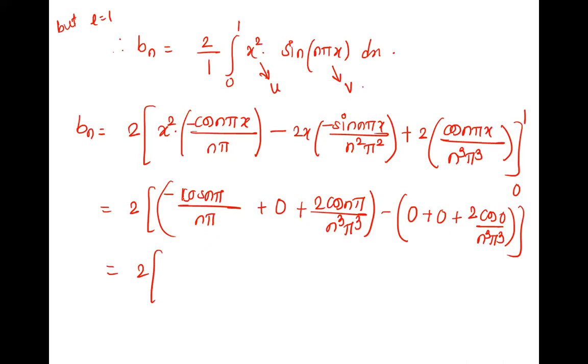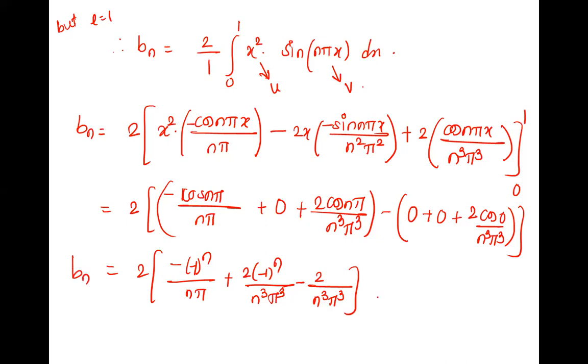whatever is remained, we'll write that, minus cos n pi is minus 1 raised to n upon n pi, plus again 2 into minus 1 raised to n upon n cube pi cube. Minus plus is minus 2, cos 0 is 1 upon n cube pi cube. It's okay. This is your Bn. Done. No need to simplify further.